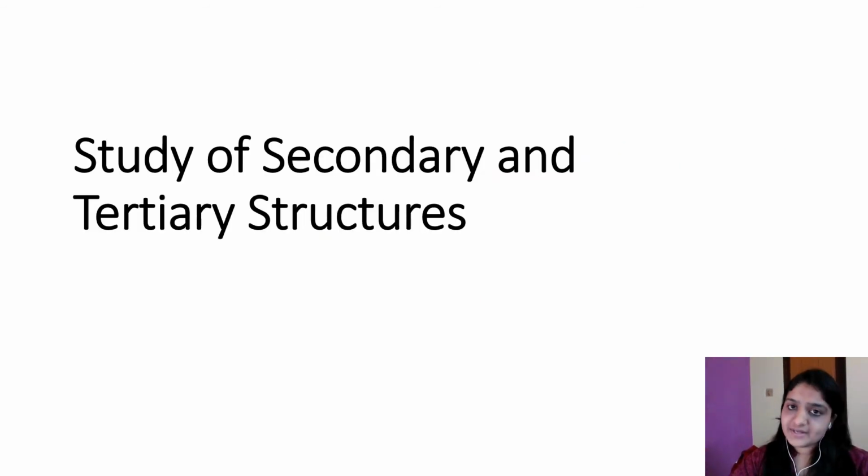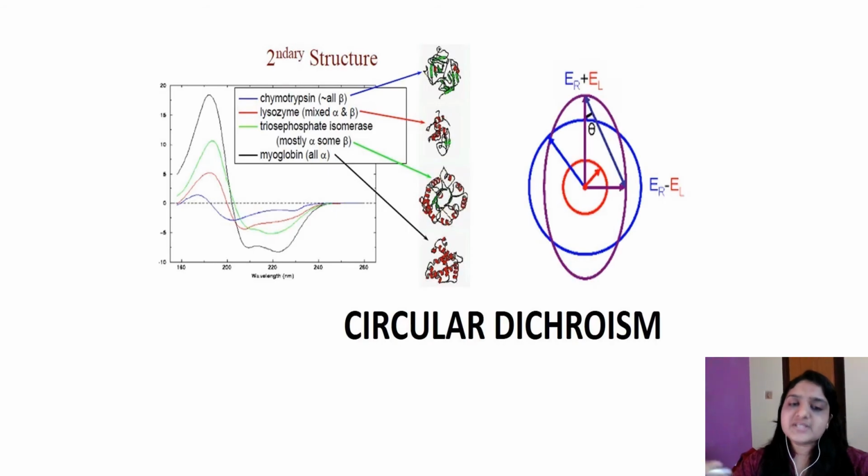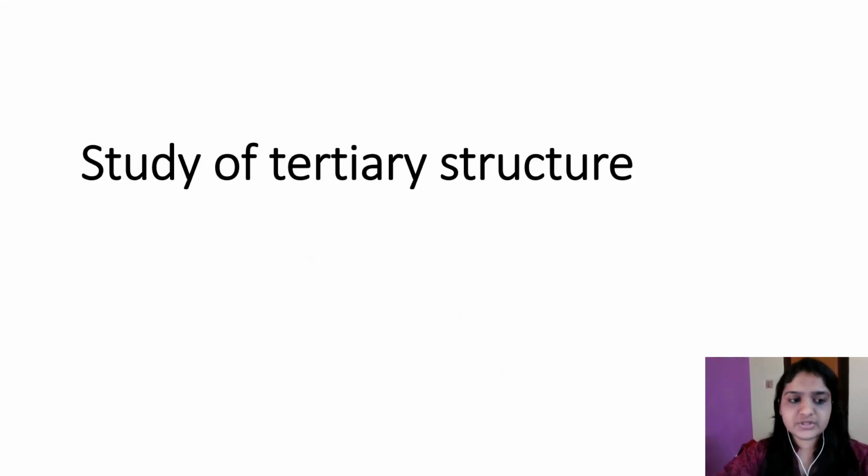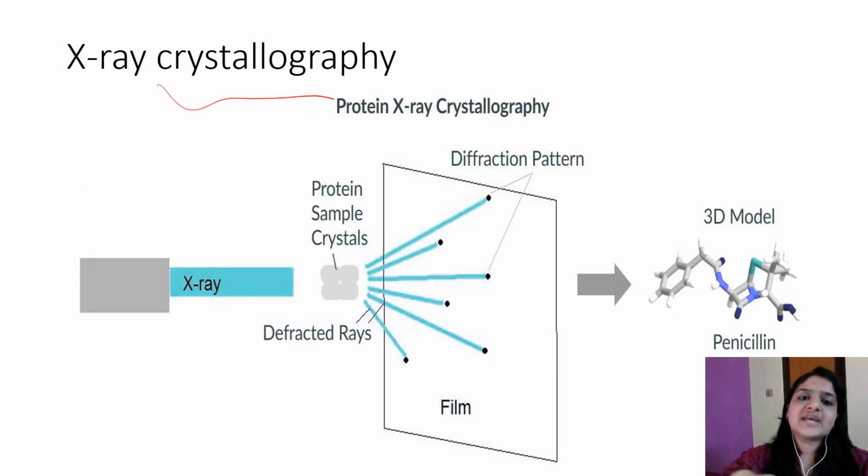Now let's see some of the techniques used for the study of secondary and tertiary structures. For studying the secondary structure, techniques like circular dichroism, you just have to remember the names, circular dichroism, then optical rotatory dispersion, are used. For studying the tertiary structure, we can use X-ray crystallography: the protein sample crystals, the diffraction pattern, and a 3D model of proteins.